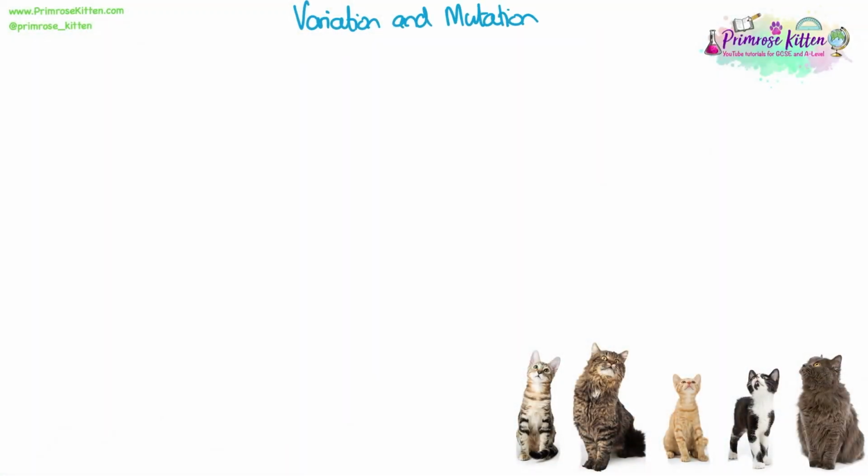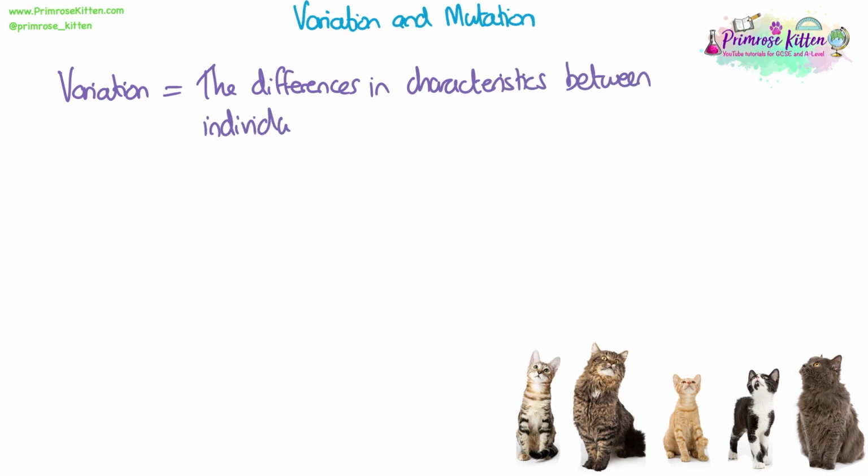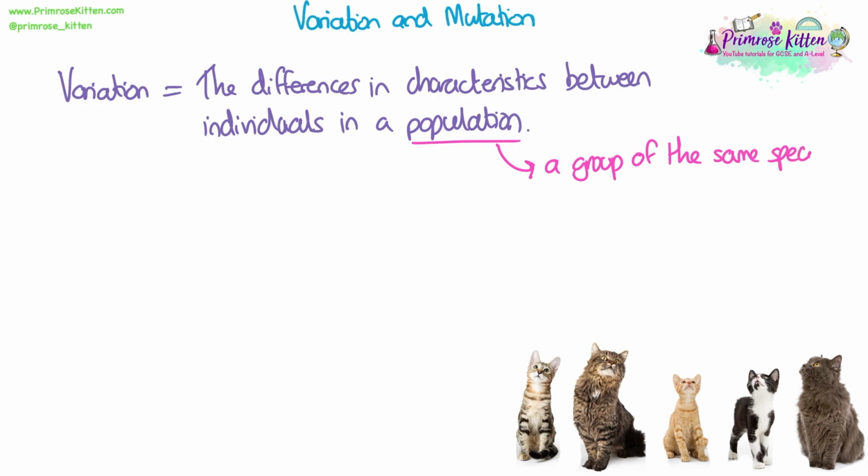Variation and mutation. Variation is the differences in characteristics between individuals in a population. A population is a group of the same species in a particular area. So for example, all my cats at the bottom, they are all cats, so they're all the same species because they can breed with each other. If they're all in a particular area, they would be a population.